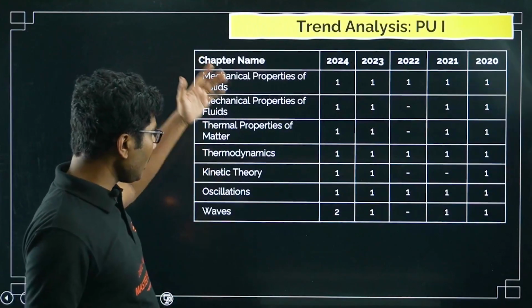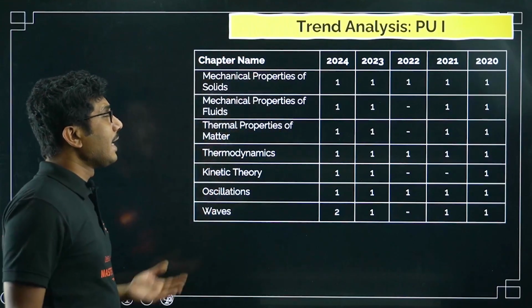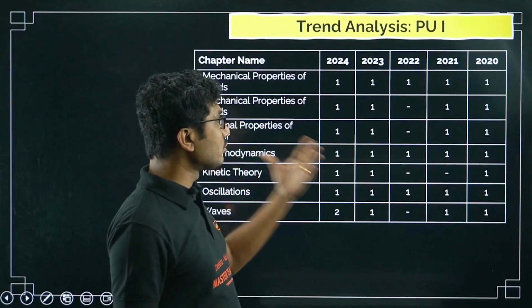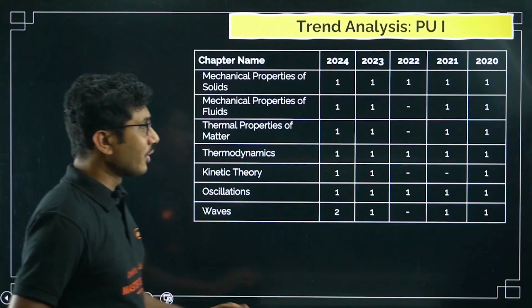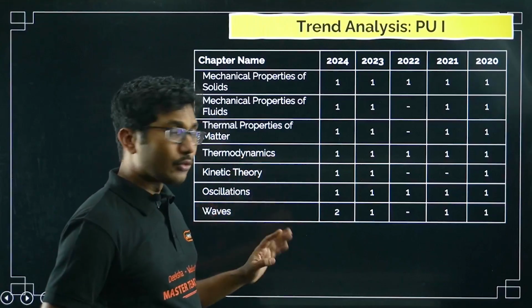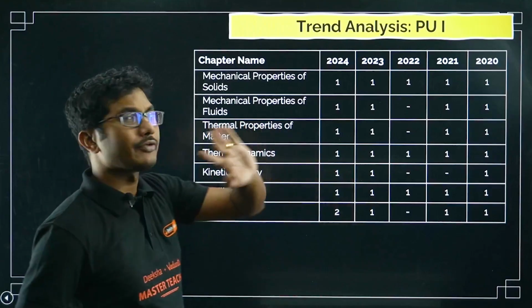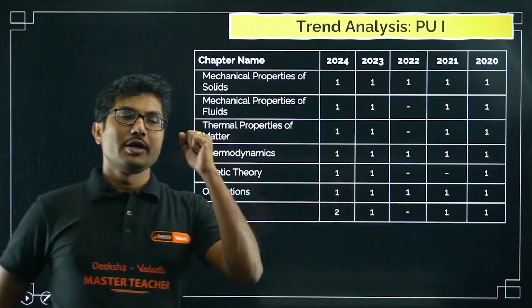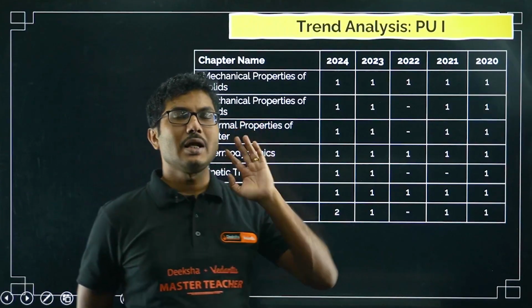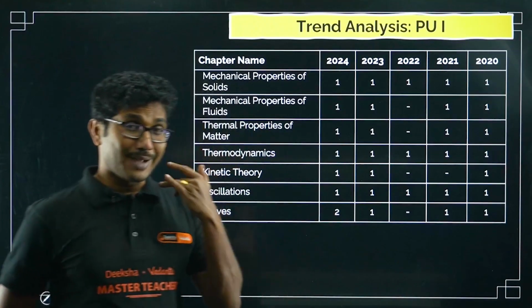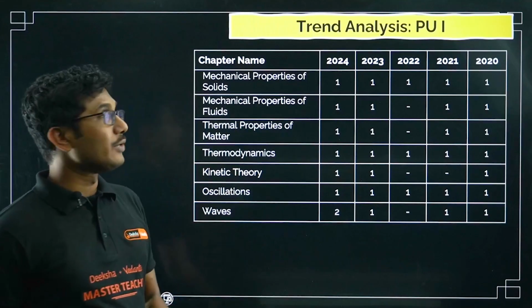Again, if you see the chapters from book 2 of PU1, trend analysis shows that from almost all chapters we are getting one question on average. For waves, sometimes 2 questions came, sometimes no question came, so you cannot predict, but on average one question is coming from each chapter. So if you study all the chapters from your PU1, you can answer about 14 questions maximum. But there are other questions, so how can you manage that?